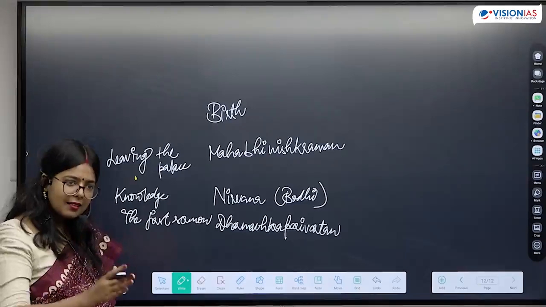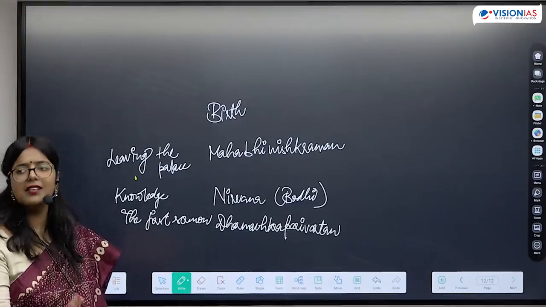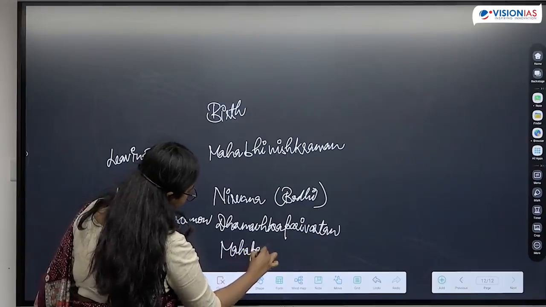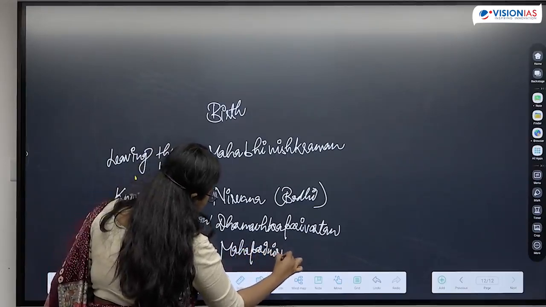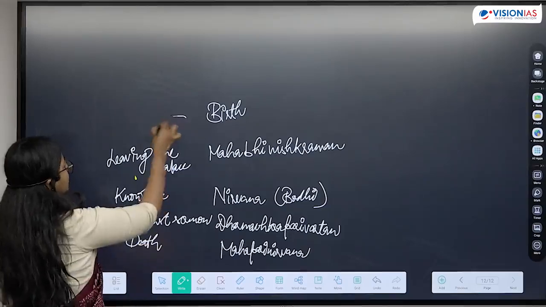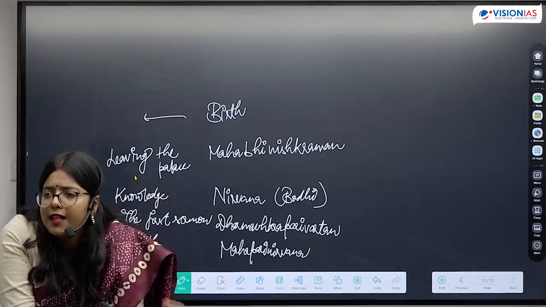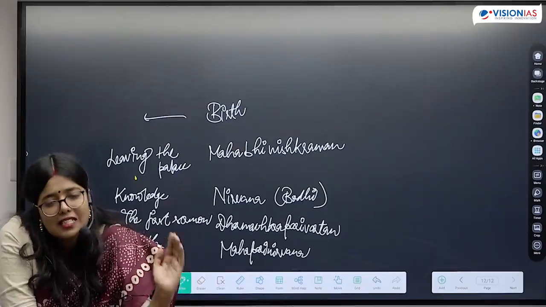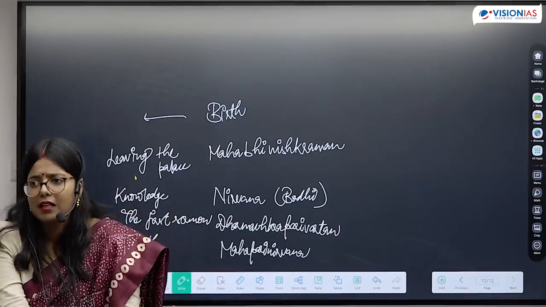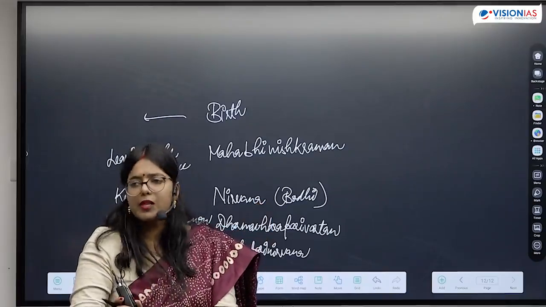And then the next important event will be Mahaparinirvan, the death of Buddha. This is the birth of Buddha. Now, from our examination perspective, why am I going into so much detail of these events? I am telling you the story like this, when it could have been told in a very simple, factual manner, so that you understand what is important from the examination perspective.